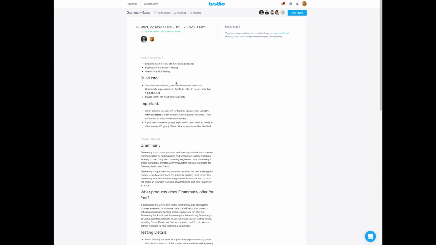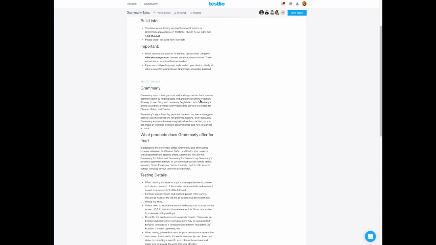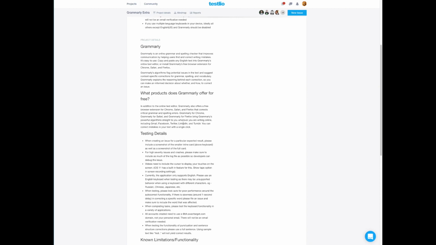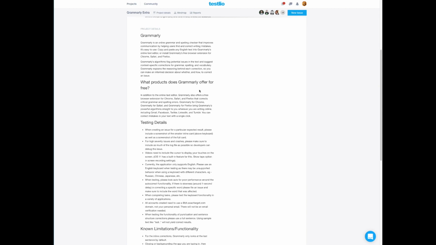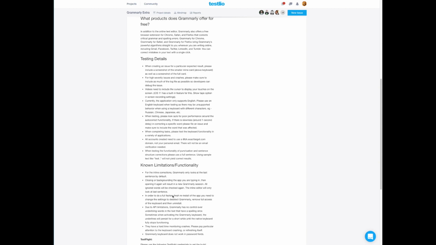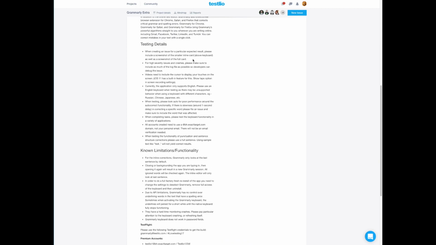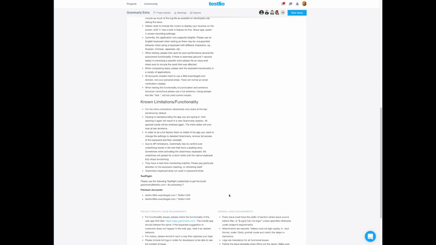This is specific to this test cycle, in which we have the focus here at the top. And then in this case, we have build information and important details. We also see the project details here in the middle. So this is information about the client in this case, as well as testing details specific to this project. And in this case, we also have some known limitations and functionality notes here. You'll definitely want to go over all of this and make yourself very familiar with all of this information.